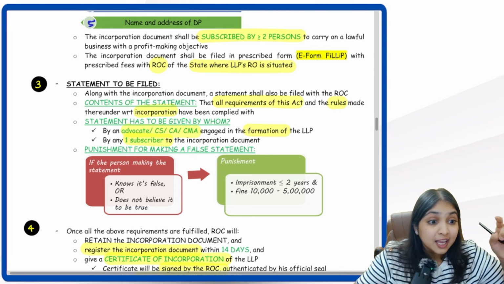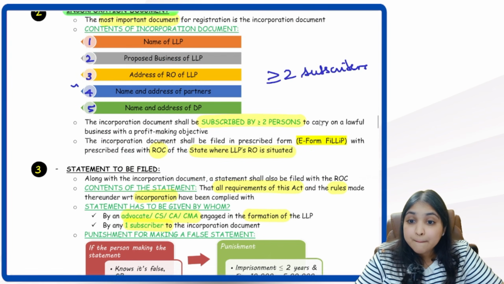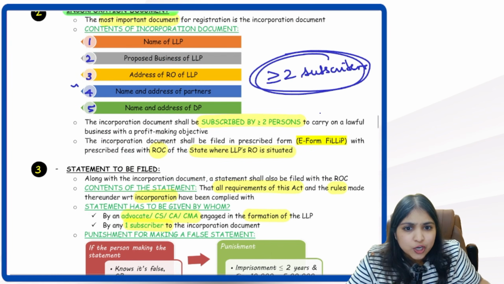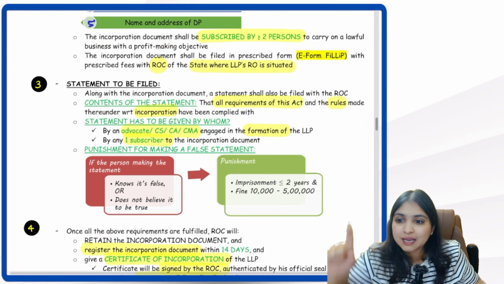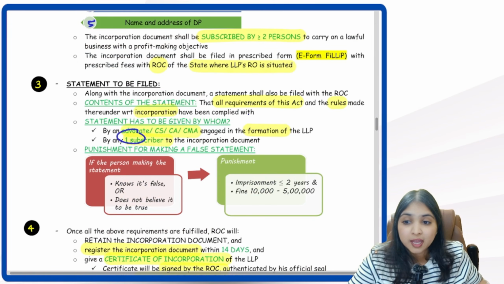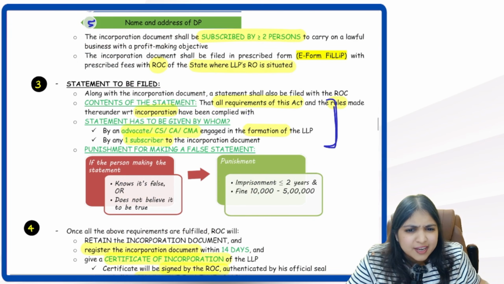Come on everybody. Incorporation document should have minimum how many subscribers? It should have minimum 2 subscribers. But the statement has to be given by how many subscribers? By 1 subscriber. Okay, now do you remember something very similar is there even in companies incorporation?